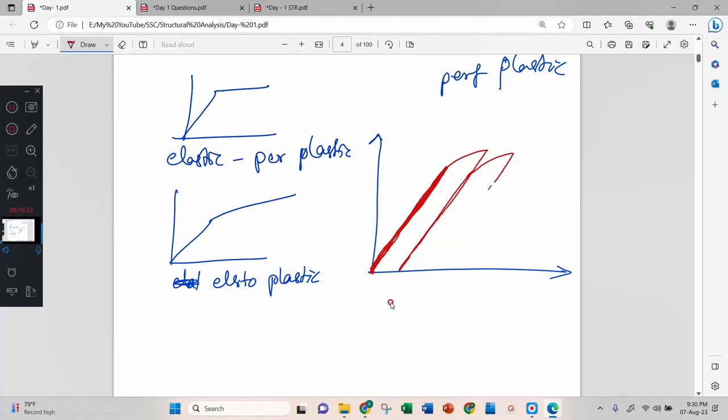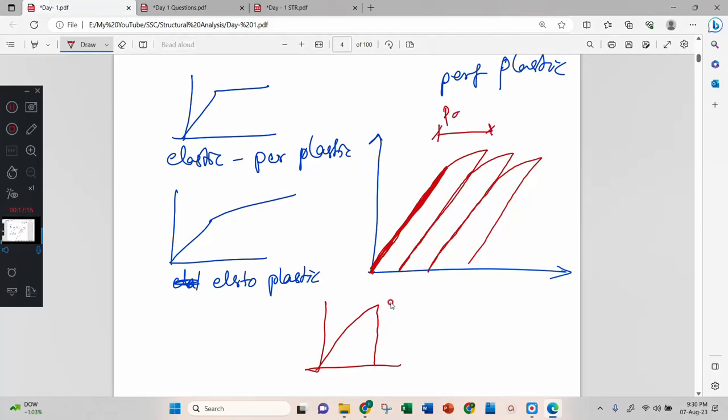Then if I decrease the load, it will come back. Such things will happen. Even sometimes it will happen like this, because this small portion is called plastic. This much is plastic and this much is elastic. Correct? Okay. If I draw that diagram in a different way, look here.